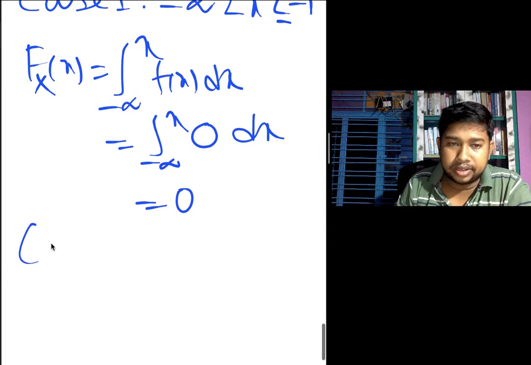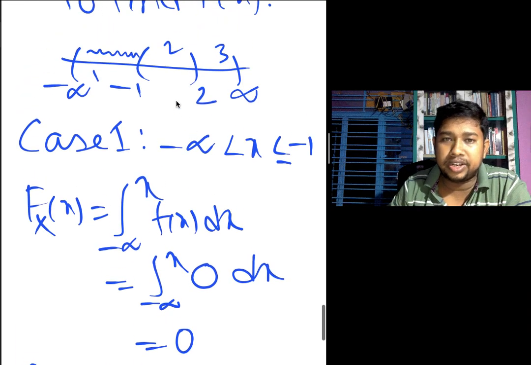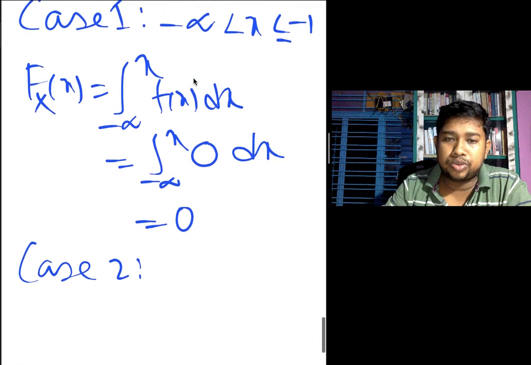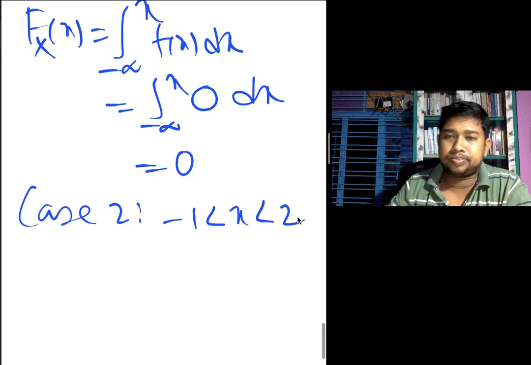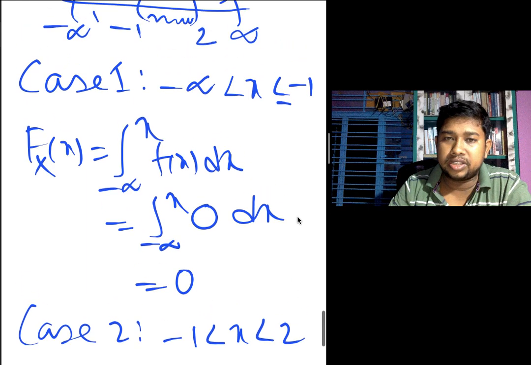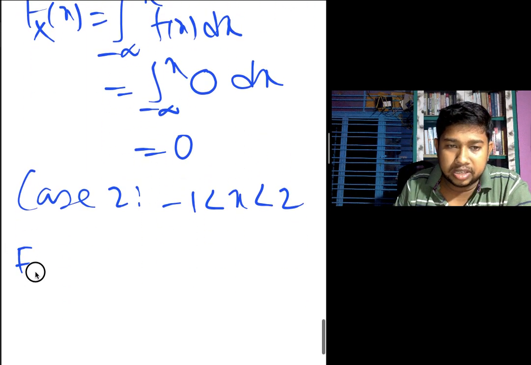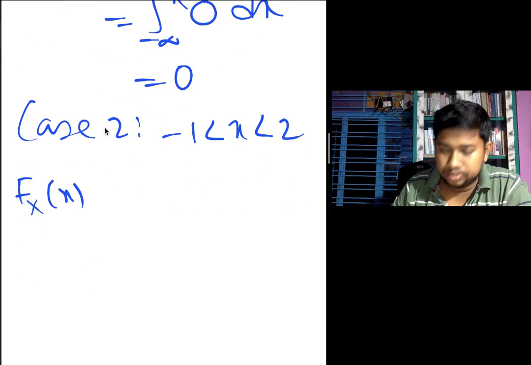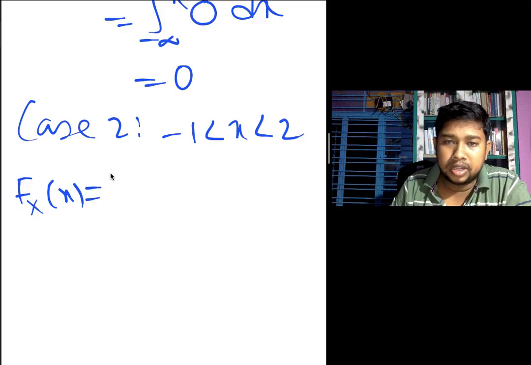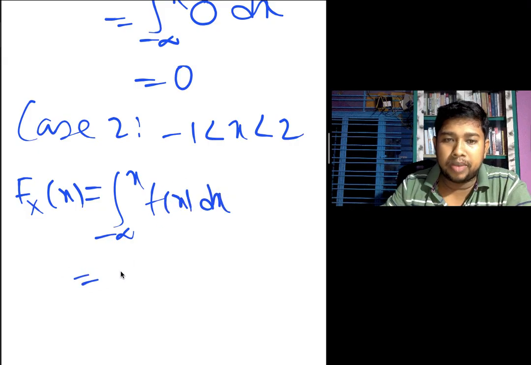For case 2, the interval is minus 1 less than x less than 2. Always remember that the upper limit is always x. So capital F of x equals the integral from minus infinity to x of f(x) dx. This is the definition.